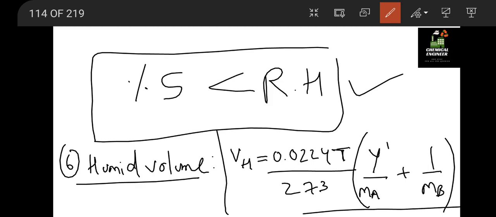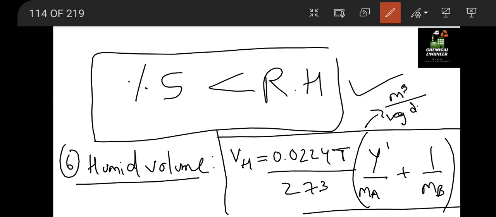You have to remember this direct equation. Okay, the unit of this will be meter cube per kg dry gas, and T you have to take in Kelvin, with all things in SI units. You will get the humid volume directly.